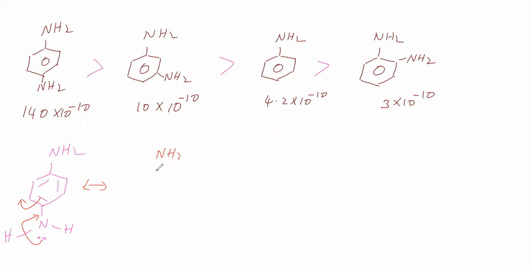So we are getting NH2 here, a double bond to NH2. Here the pi bonds, this carbon is getting a negative charge, and this nitrogen is getting a positive charge. Next we will see this negative charge becomes pi 1, and this pi 1 becomes a negative charge. So we will get NH2.